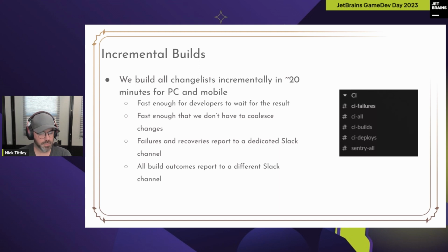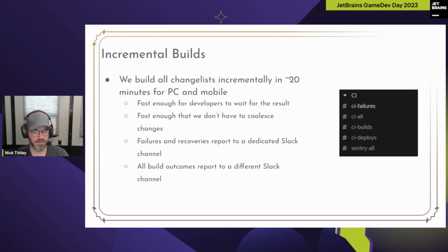We're very careful about where we report failures and successes. We try to keep Slack spam to an absolute minimum, so the signal to noise ratio is really, really good. By the way, you can send Slack notifications easily from TeamCity, using service messages. If you are interested in that, ping me after or go look into service messages. They are great. The failures, and then the recoveries, and only the recoveries, are reported to a dedicated Slack channel, CI failure as we call it.